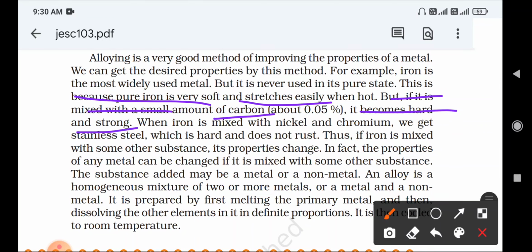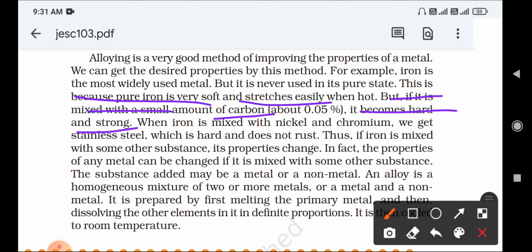Pure iron is not used because it is very soft and can easily be stretched when hot. After adding carbon in a smaller portion, it becomes very hard and strong, so we can use iron in different commercial ways.